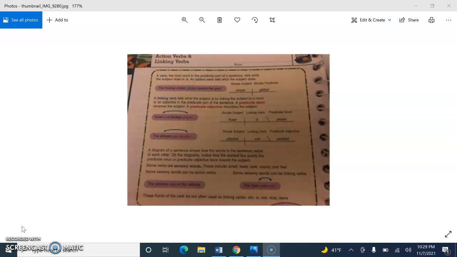Number five, the red team was victorious. Who or what is the sentence about? It's about team. The and red are describing words. So our simple subject is simply team, and it should just be team that is underlined once. What is our verb that is in the sentence? It's was, which is a linking verb. So now we need to find a predicate adjective or a predicate noun that renames or describes the word team. Here we have victorious. Victorious is an adjective, so we're going to connect victorious back to team.